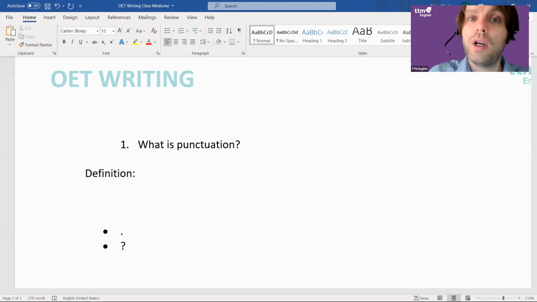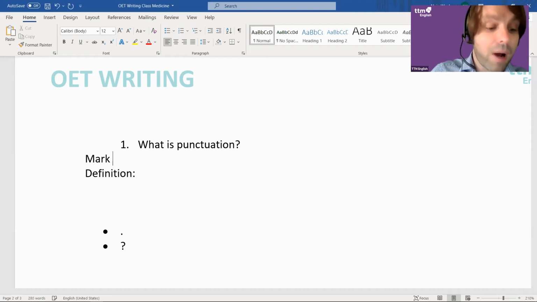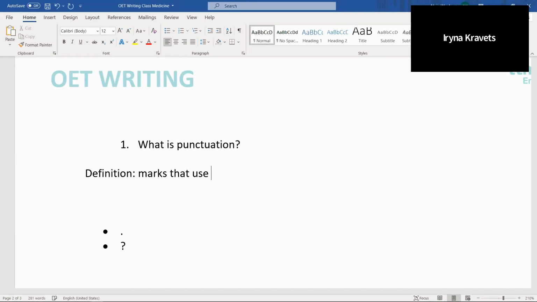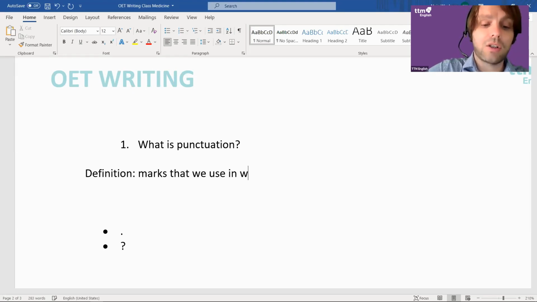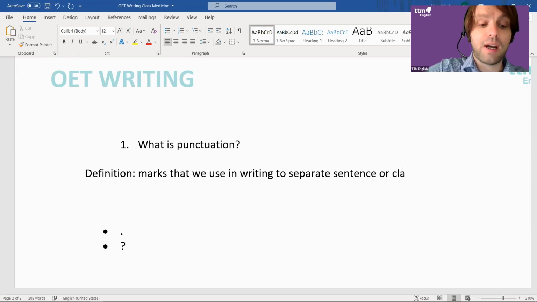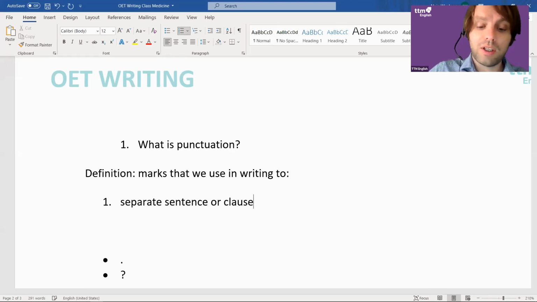Can you think of a word? Someone said it is marks that you use. Yes, they're marks, aren't they? I looked this up in the dictionary this morning. So they're marks, and the dictionary definition is marks we use in writing to separate sentences or clauses. That's one use. There's two though. Separate sentences or clauses, or someone said ideas. Yeah, we do use them to separate ideas as well.